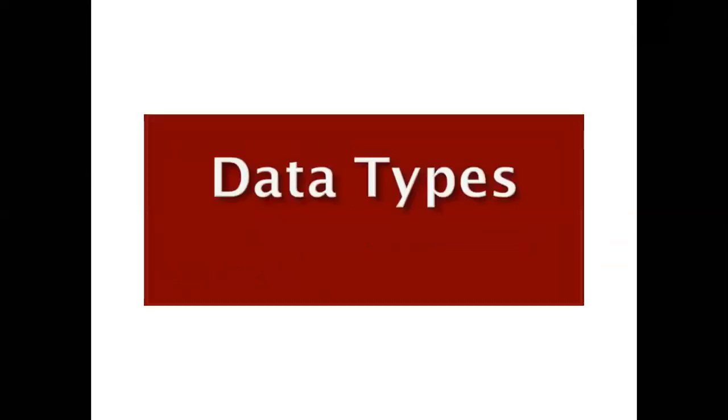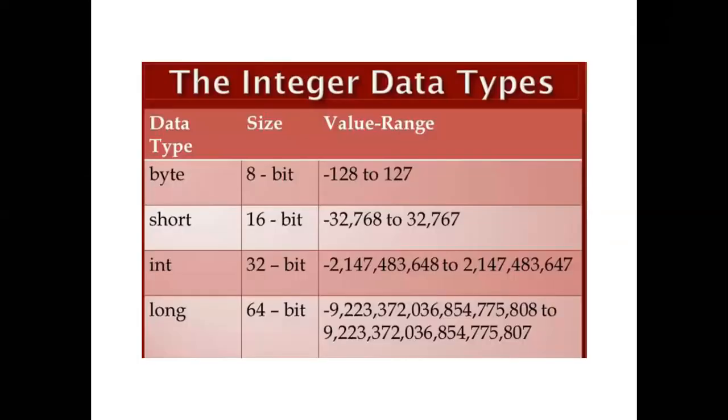Now we can see the data types. What are the different types of data? The integer data types: we can choose byte, short, int, long. Byte means 8-bit, everything you have already studied in the second year, with value range -128 to 127. Short data type is 16-bit, meaning 2 bytes, and the range is already defined.